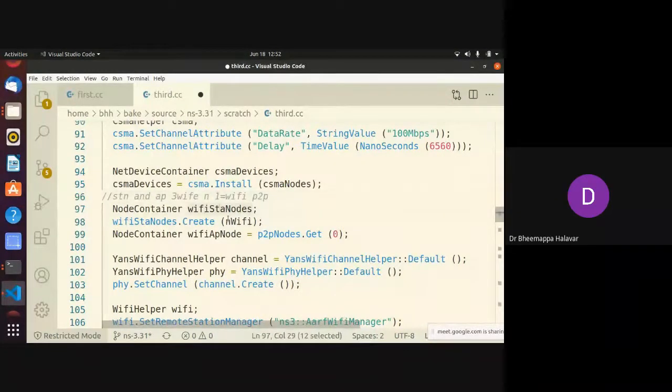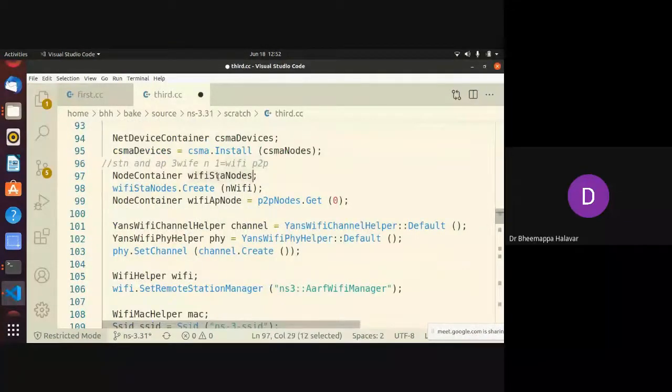So how do I connect? I created 3 nodes with Wi-Fi. Then I will call one Wi-Fi node, that is 0, with the P2 node from the P2P. So now I have created a new Wi-Fi container, and I added this P2 node into the Wi-Fi node itself. So 4 nodes are added into this, and among those, one is also P2P. So this is the third container. Now I have created 3 containers.